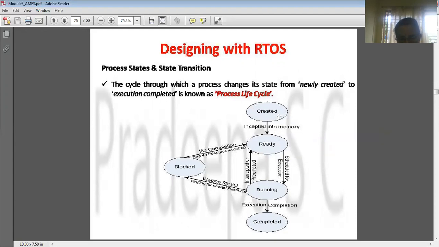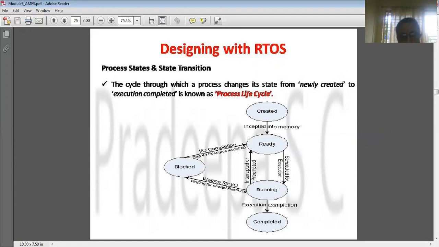So once it is saved, it will be brought into the memory. That means it is ready for execution. So it is put in the next state called the ready state, right? When it is ready, you compile the program. At that time it will come into the next state called the running state.